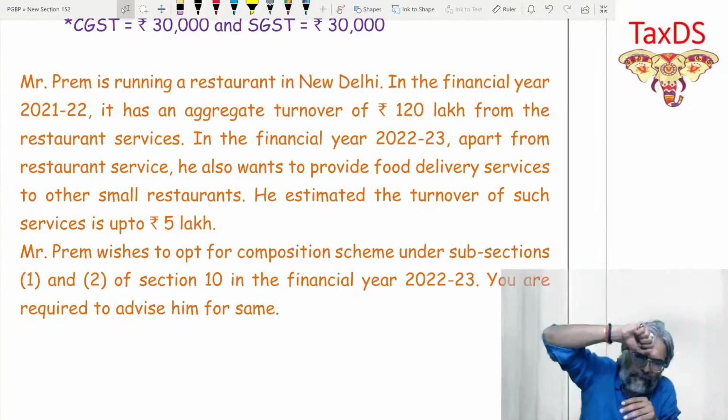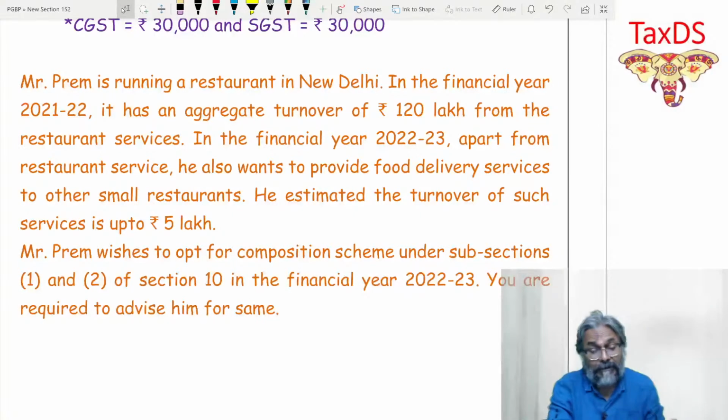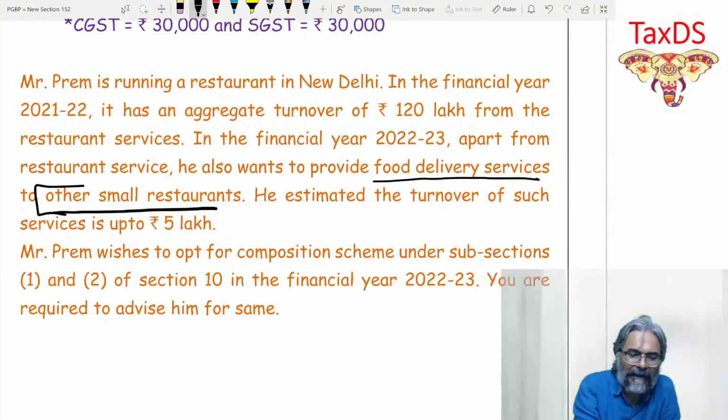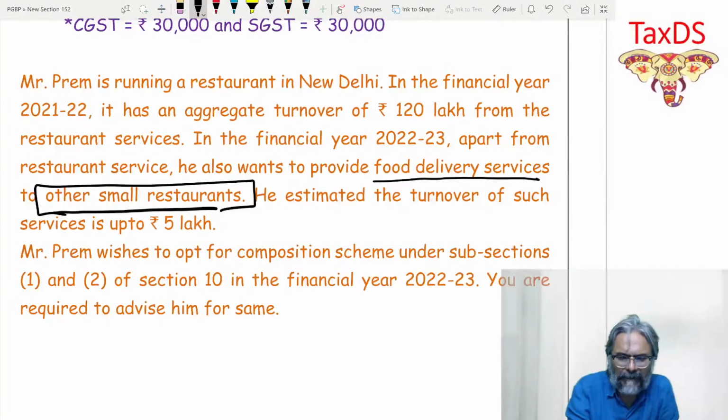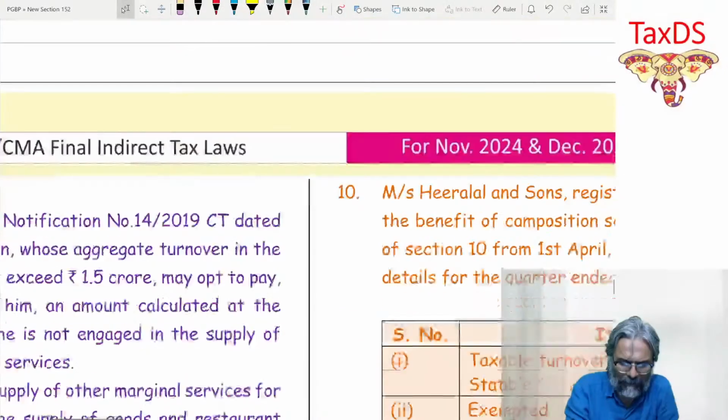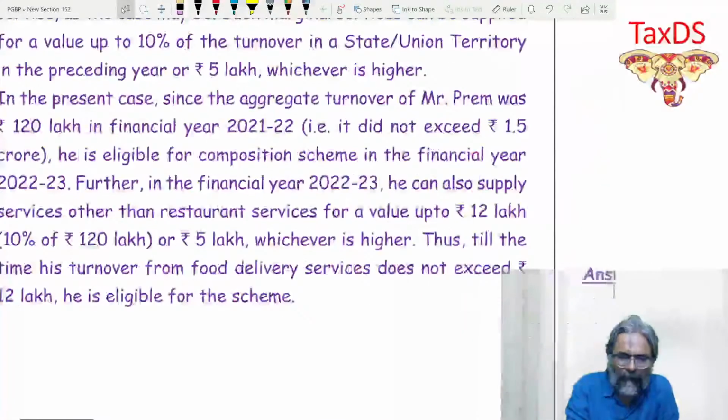So in this situation, students, delivery of food. This is not a packed food, to other small restaurant. Students, this is not a packed food in this context. So this maybe food delivery service could be like small restaurant. So he is making the food and then he is delivering. So maybe it could also be considered to be a service. Let me see what assumption they have taken. Did they take that solution in the form of a packed food?